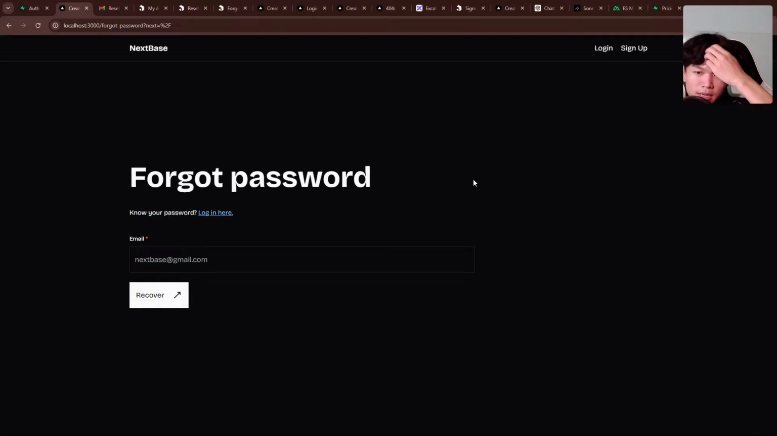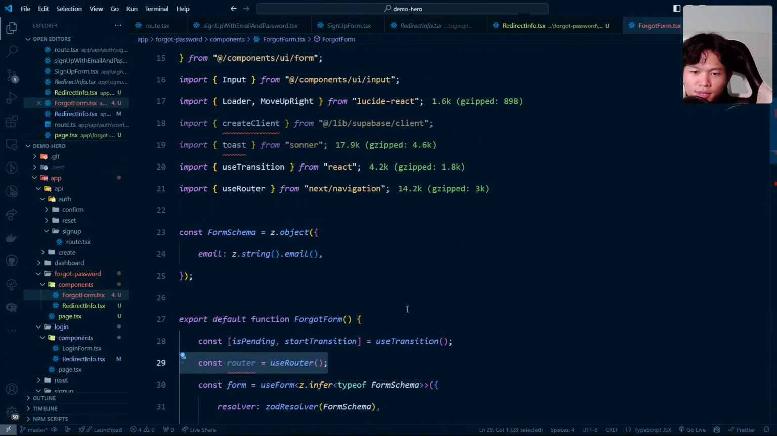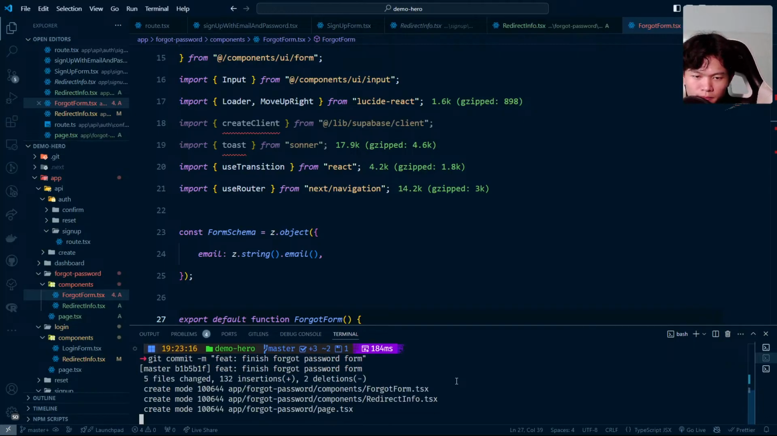Maybe I can commit this code first so I don't forget. Let's commit this one. Git commit, finish the forgot password form. Great.